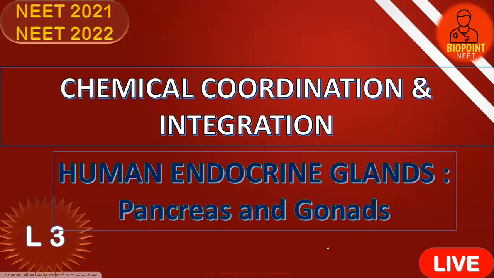That is, we'll be discussing the testes in the case of males and the ovaries in the case of females. Okay, let me take the writing pad. So let's move with it.